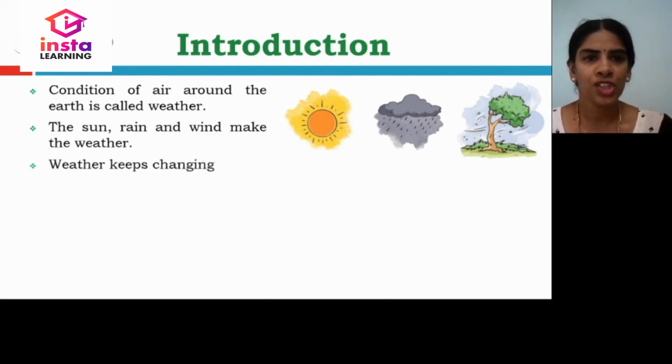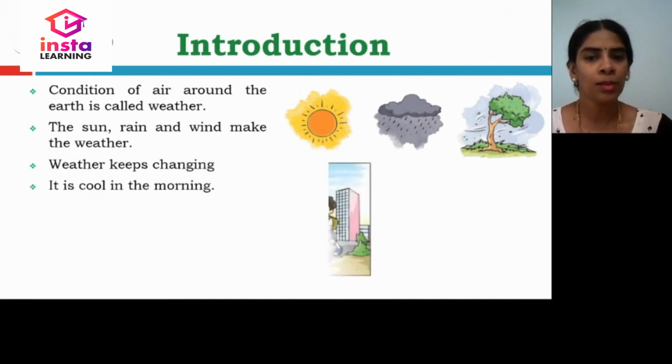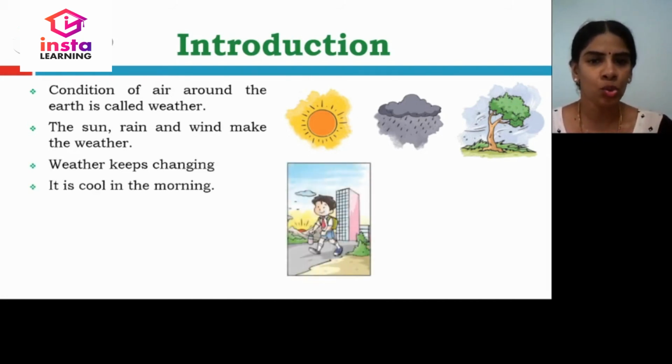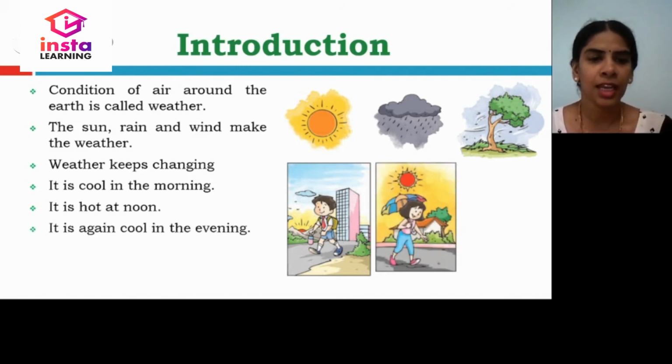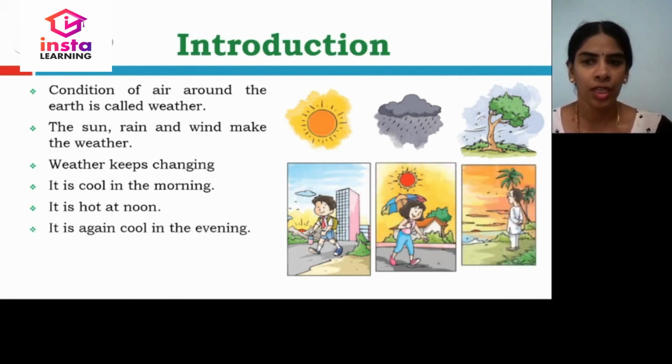Weather keeps changing. It is cool in the morning. While we are going to school, it will be cool. Or you go on a morning walk, morning exercise, it will be cool. While it is hot at noon. And it is again cool in the evening.